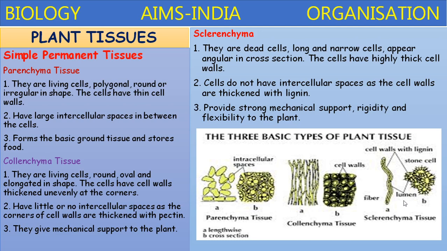The main function of this sclerenchyma tissue is that it is present in the old and mature parts of the plant, and it gives mechanical support, rigidity and flexibility to the plant. These are the three main simple permanent tissues.